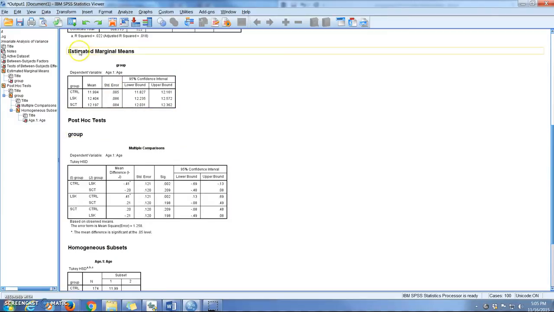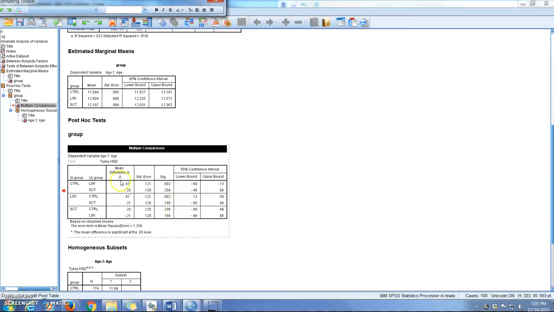Now we do need another sentence that tells us what was different from what, and we get that down here. This estimated marginal means table is giving us the actual means and standard error for each group. And then down here is where we see the post hoc tests for group. And so what you have to look at here is where there is a star. This is a little bit tricky to interpret, but they're comparing the control group to the life skills group and the social cognitive theory group. Then they compare life skills to control and social cognitive. Then they compare social cognitive to control and life skills. So they do all the comparisons. There's kind of some repetition here.